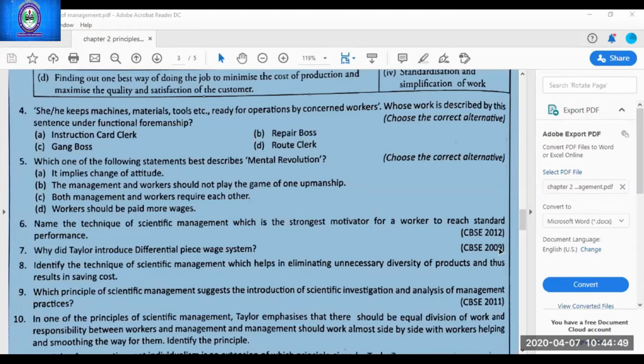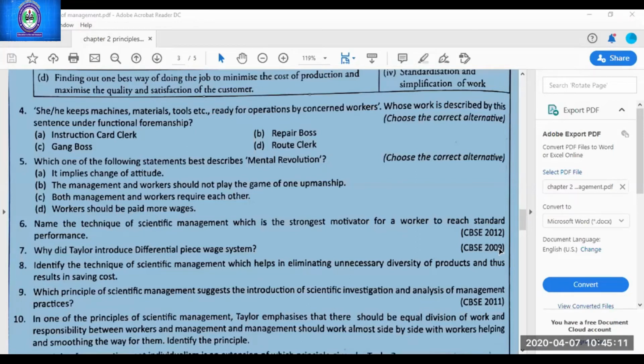Next. Why did Taylor introduce differential piece system? Ma'am, to let the workers give their 100% in the job. No. Any other student? To attract highly efficient workers. No. What was the main motive? To differentiate between efficient and inefficient workers. Yes, very good. This is the correct answer.